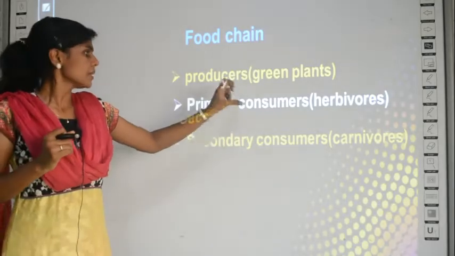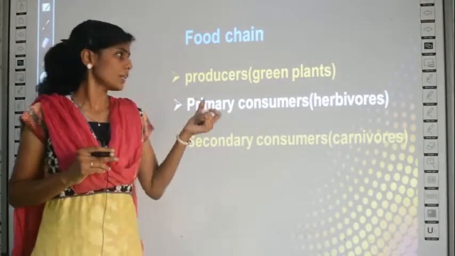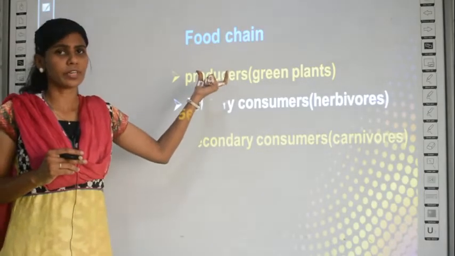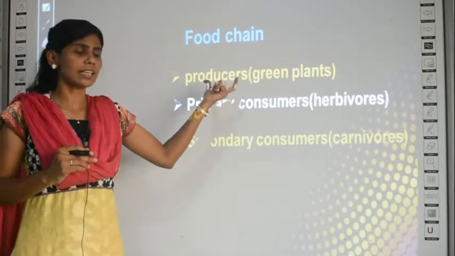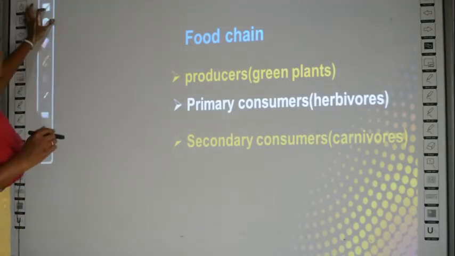Okay, here say for example the primary consumer is a goat. So the goat eats the producer, that is the green plant. I will write this so that you understand better.